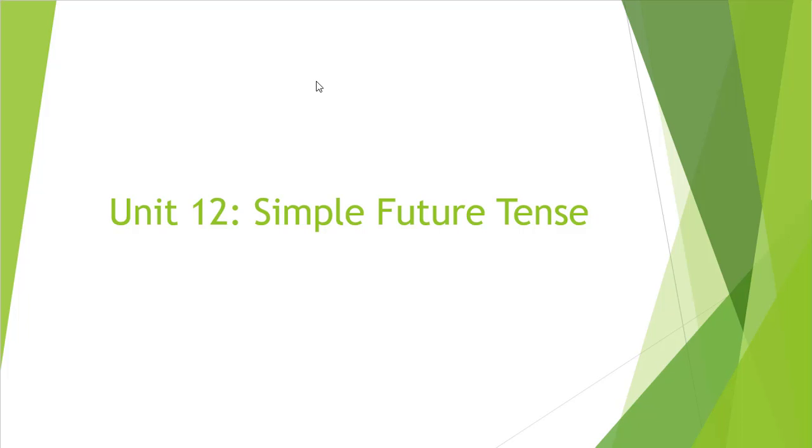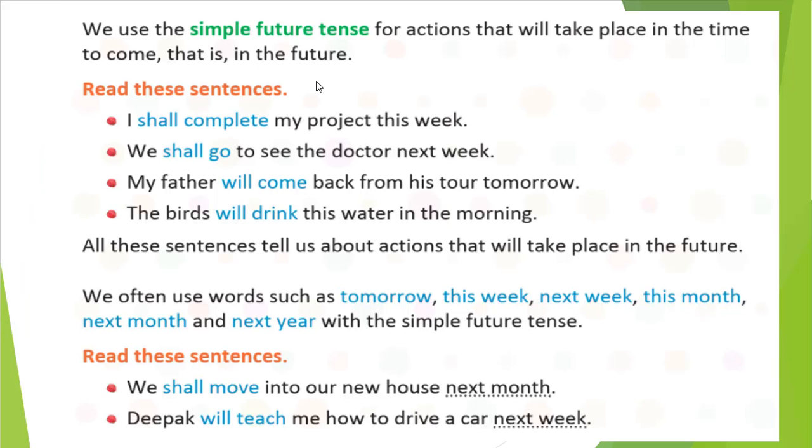What is the future? That means we are talking about what will happen. We are talking about what tomorrow will happen. So let's see the first one. We use the simple future tense for actions that will take place in the time to come, that is in the future. The time has not come yet, but it will come. That time we will show in the simple future tense.